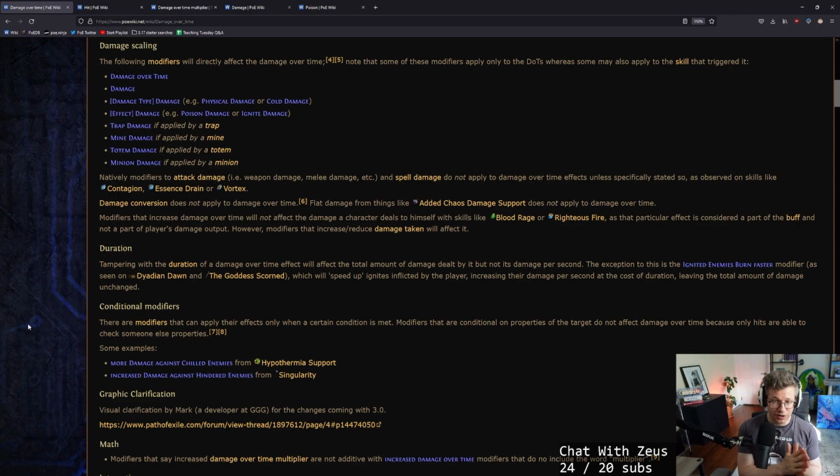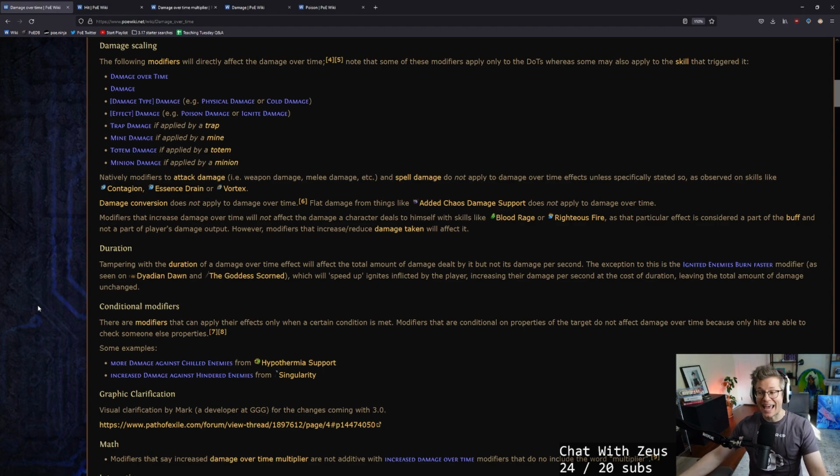Tampering with the duration of a damage over time effect will affect the total amount of damage dealt, but not its damage per second. The exception to this is things like ignited enemies burn faster. You can speed it up. So basically, the duration doesn't affect the damage per second, right? So if you're doing 10 damage per second and the ignite lasts 1 second and you get 100% increased duration, you would still only do 10 damage per second, but it would last 2 seconds long. So you only have to apply it every 2 seconds.